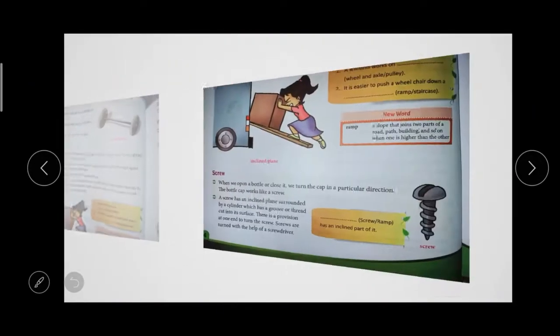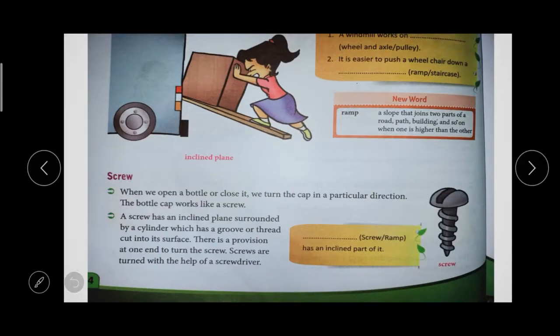The next one is screw. You all know about screw, right. When we open or close a bottle, we need to turn the cap in a particular direction. So the bottle cap is like a screw. If you want to put in a screw also, we need to keep the screw in the right direction.